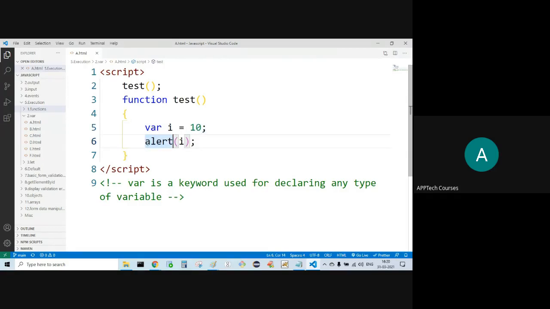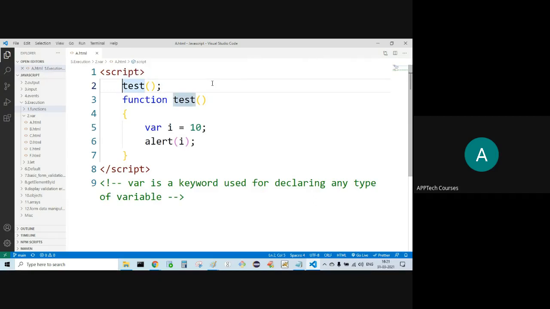Alert function I'm calling, passing the I. Whatever is stored inside the I will be printed. Now here, I'm calling the test function. Without calling the test function, this won't be executed. Automatically this function won't be executed; if and only if I call this test function, then only it is going to execute.